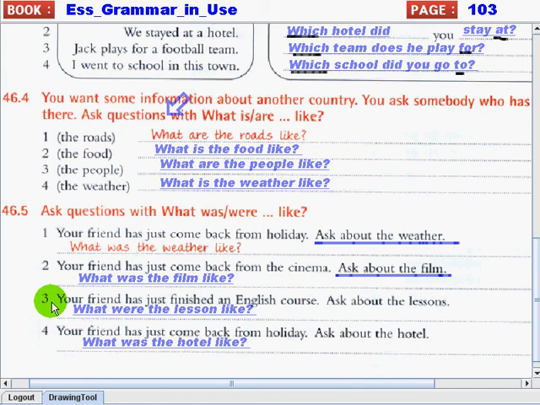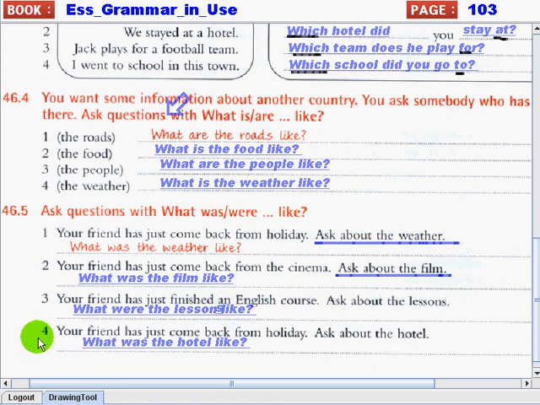Next, number 3. Your friend has just finished an English course. Ask about the lessons. You can ask this. What were the lessons like? Okay? We use were because our subject here is more than one. We have here lessons. Okay?